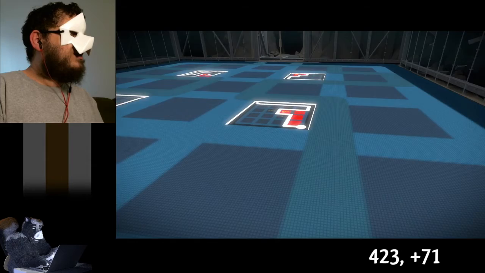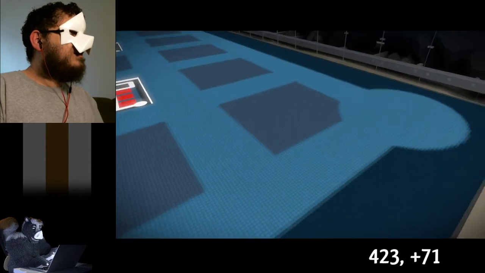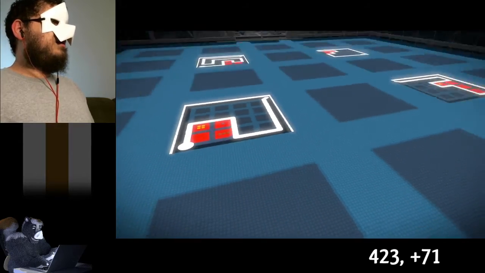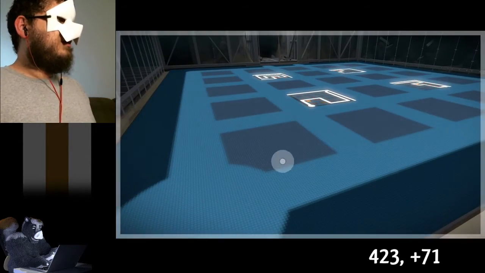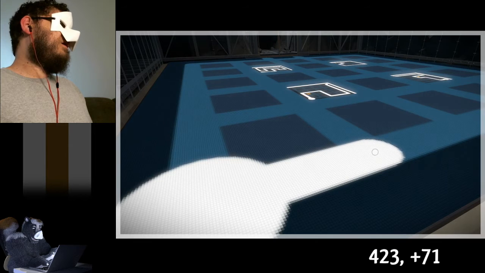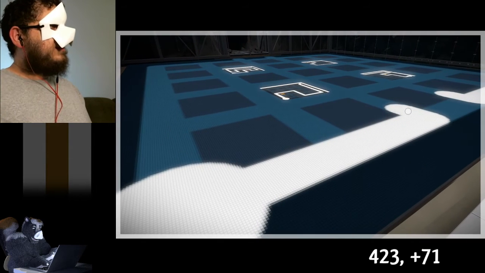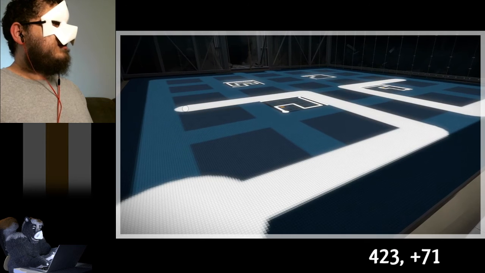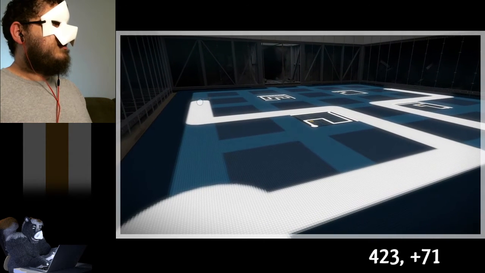And that doesn't work. So that is super weird. Because it looks like the shape.